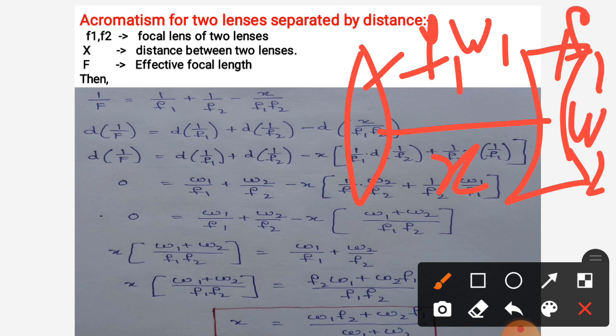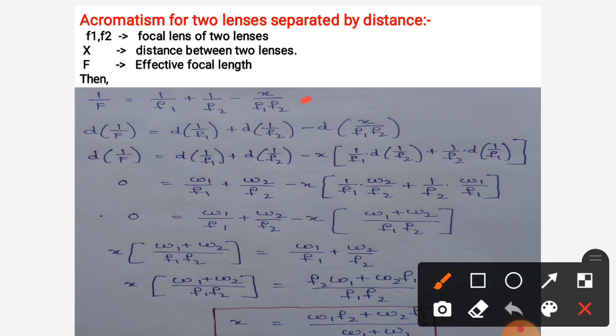Then what is the condition when they are separated by a distance? We have to calculate. For this, 1 by capital F is equal to 1 by f1 plus 1 by f2 minus x by f1 f2. Taking the derivative on both sides, the derivative of 1 by F is equal to the derivative of 1 by f1 plus the derivative of 1 by f2 minus the derivative of the last term. We have to calculate x. It must be constant for the given focal lengths of the two lenses. So x is constant. Then we use the derivative of a product formula, u into the derivative of v plus v into the derivative of u. Then we get this equation.